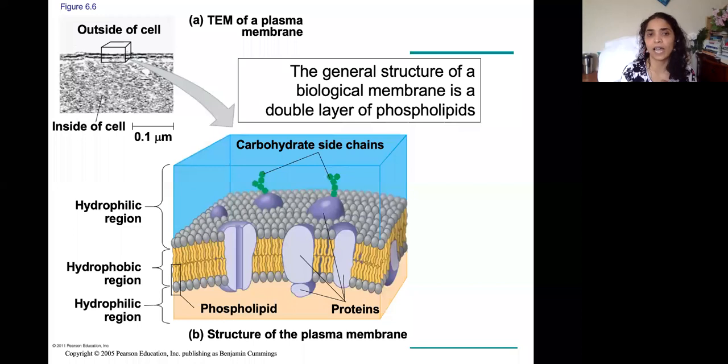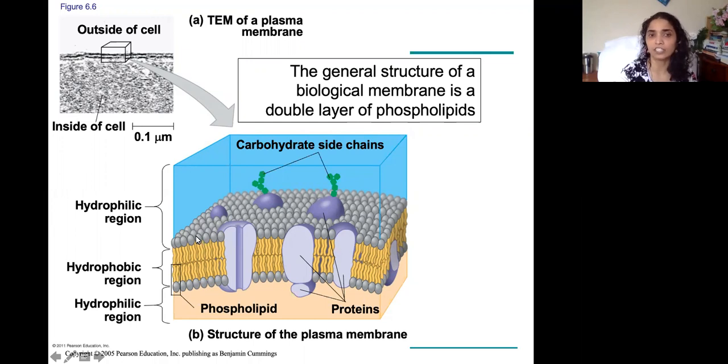Each phospholipid has a hydrophilic outer region in contact with water on the outside and also on the inside, and the hydrophobic tails which are in contact with each other. Interspersed in this, non-randomly placed, are the protein molecules. They are for different purposes.